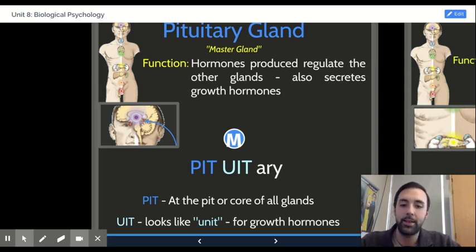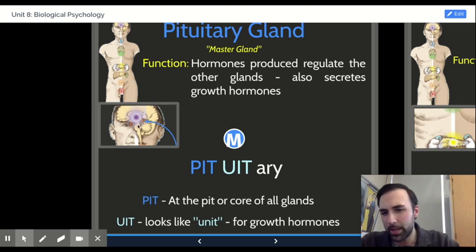Additionally, the UIT in the middle of the word pituitary almost looks like the word unit. It's one letter off, UNIT. Whenever we talk about measurements like height, we typically use the word units. That way you can connect the pituitary gland with the UIT in the middle to the word unit and think of growth hormone. Because again, the pituitary gland has two primary functions. And if you look at those first 6 letters, you can easily connect both of them. It's at the pit or the core of all glands, and it's the one that secretes growth hormone, UIT, in reference to the word unit.